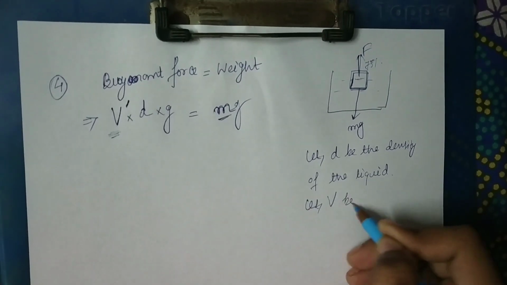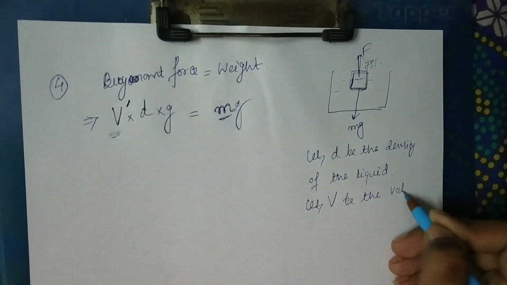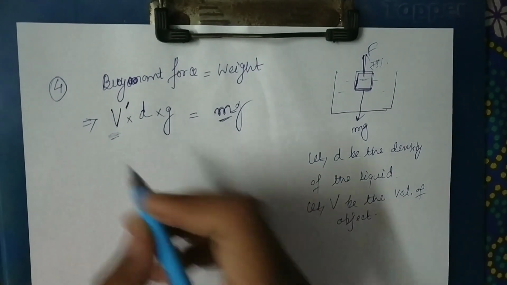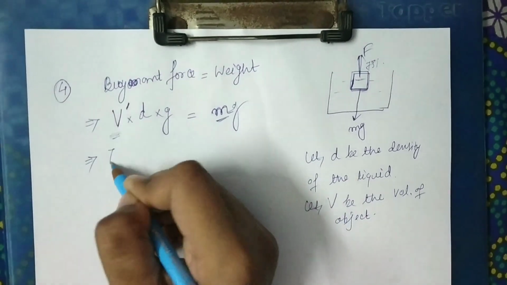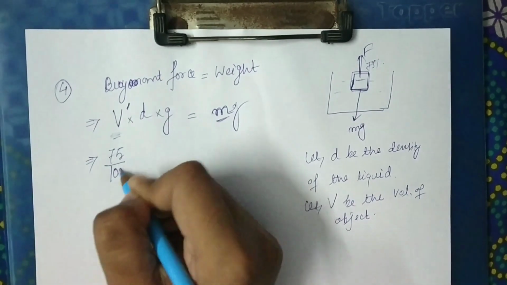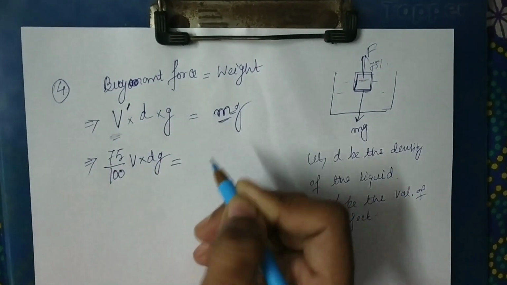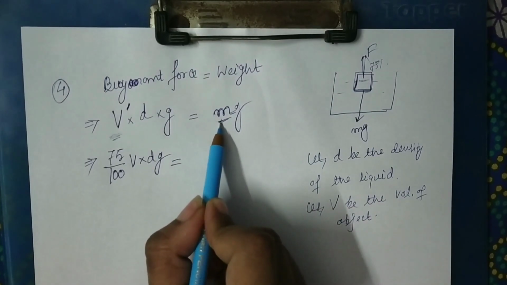V be the volume of the object. So it comes 75 by 100 into V into D into G equals to mass equals to volume into density.